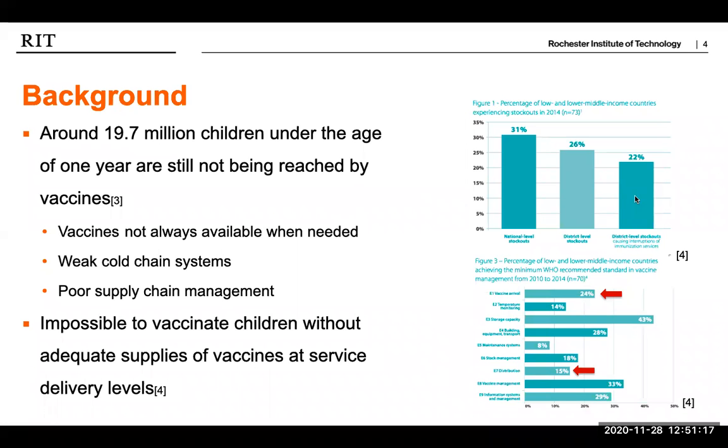Around 19.7 million children under the age of 1 do not receive the vaccines they need. This is often due to the lack of supply availability, weak cold chain systems, and poor supply chain management. These issues are very prevalent in low and lower middle income countries. They are depicted in the figures on the right. This shows that it is impossible to vaccinate children without adequate supplies of vaccine at service delivery levels. Given that the initial stock is available, our model will help prioritize and schedule these deliveries.